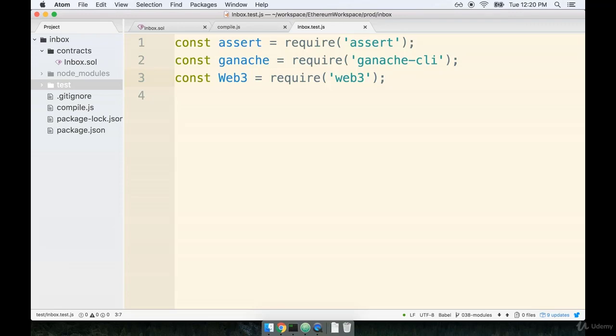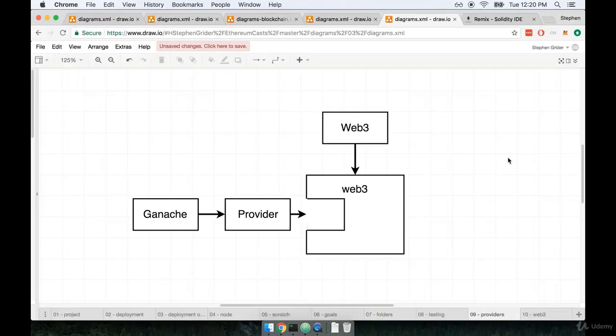So personally, I really expect that in general, you're only ever going to be working with one instance of Web3 at a time. With that in mind, let's take a look at a diagram that gives us a better idea of how Web3 is organized. So right here at the top, we have the Web3 constructor function. This is what you and I just required into that inbox test file. We're going to use the constructor to make an instance of Web3.